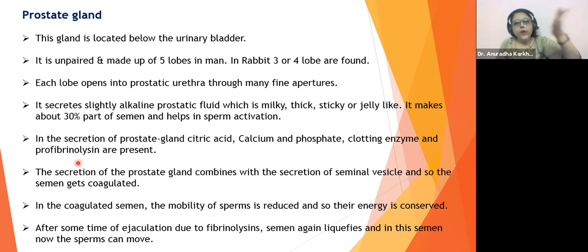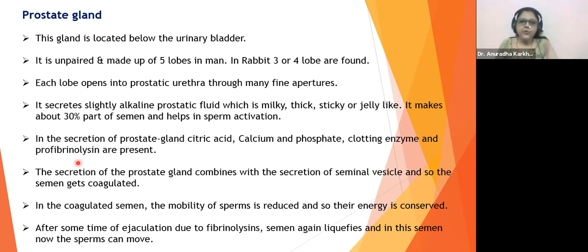So for this quick movement, to enhance the sluggish movement of the spermatozoa, they have to be released through that gel. To liquefy that gel, to make that jelly liquid, fibrinolysin is needed. So where will this fibrinolysin come from? From the prostate gland secretion, which is going to be profibrinolysin.